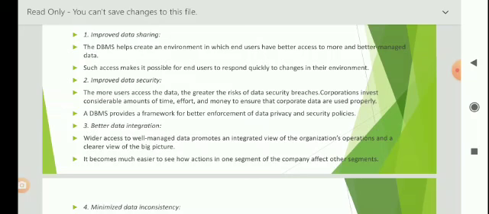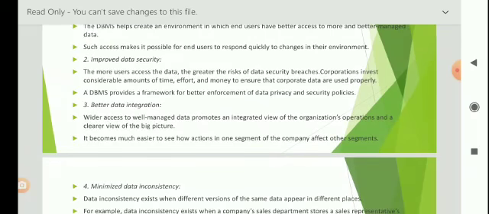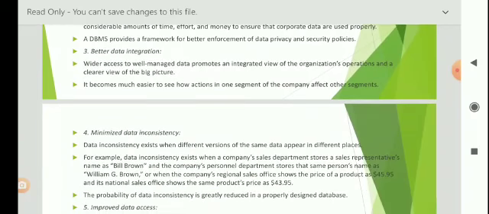Next advantage, better data integration. Wider access to well managed data promotes an integrated view of the organization's operations and a clearer view of the big picture. It becomes much easier to see how actions in one segment of the company affect other segments.